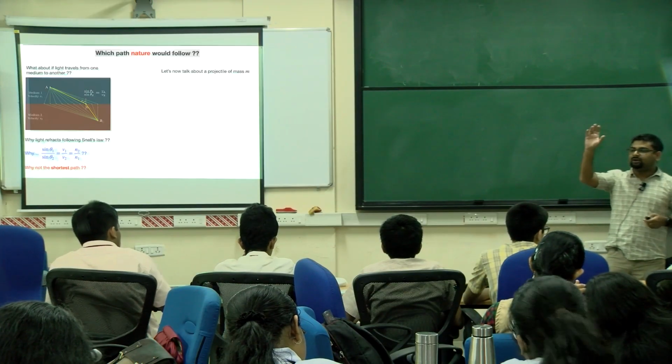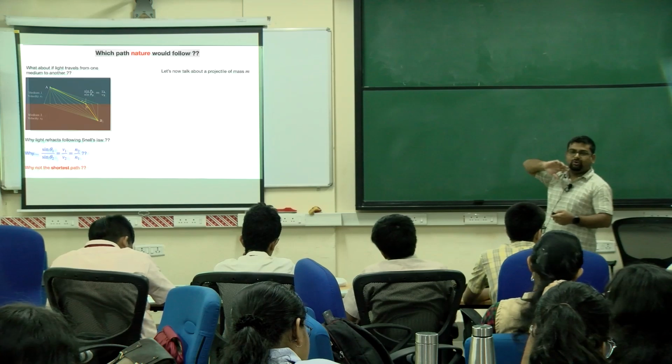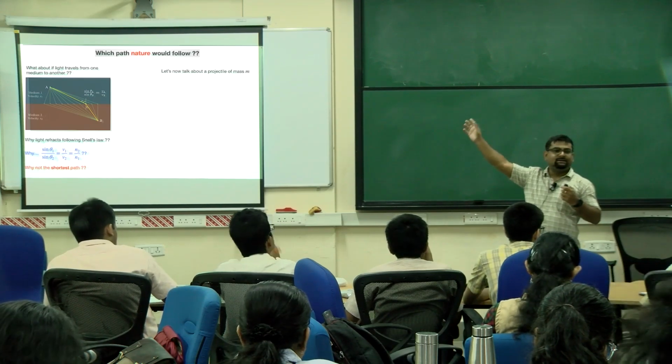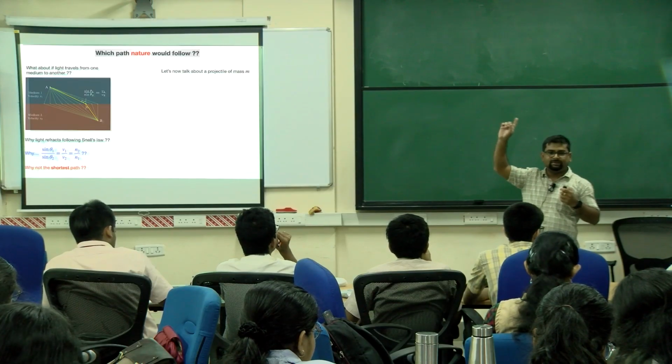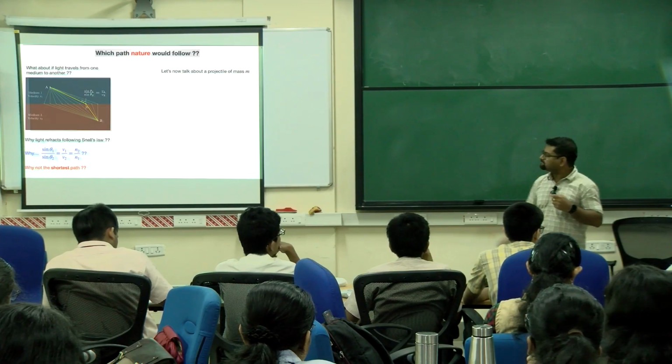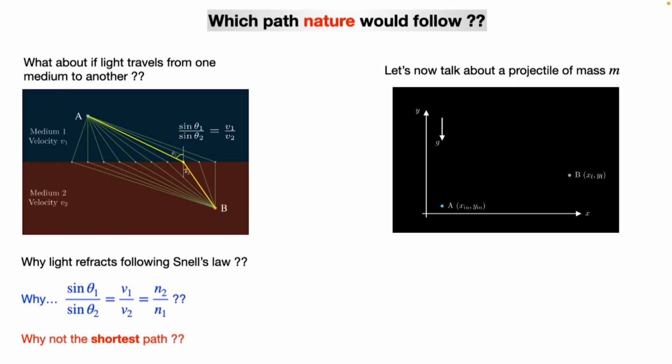Let's say we have a projectile of mass m, and we throw it from one point to another. In kinematics, you all have done this exercise in, I think, the second chapter of class 11. So you have the x and y plane. Gravity works in the minus y direction, downwards. You have initial point A and final point B, and the coordinates are x initial, y initial, and xf and yf. And you throw a ball from here to there with some initial velocity.